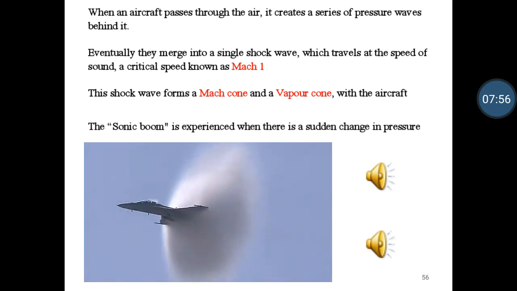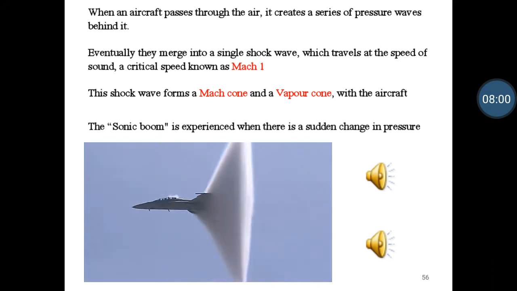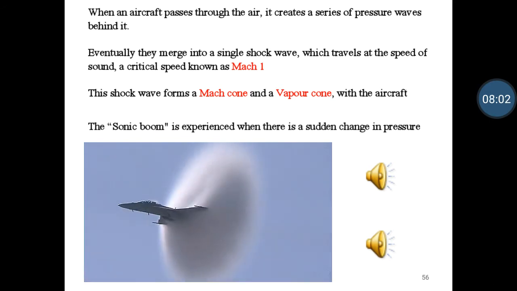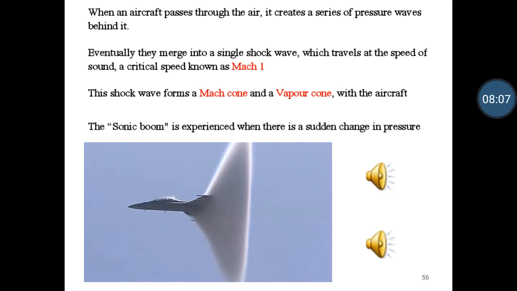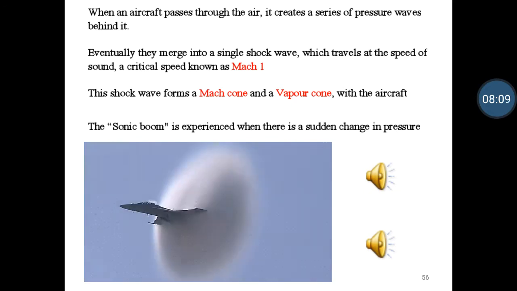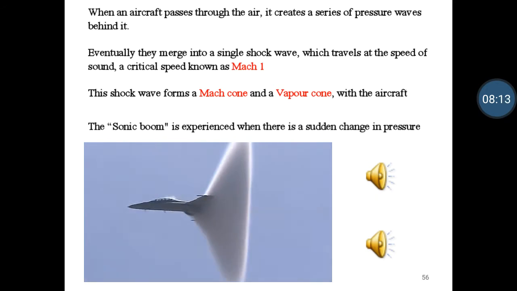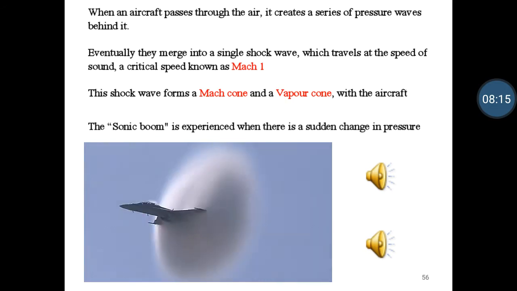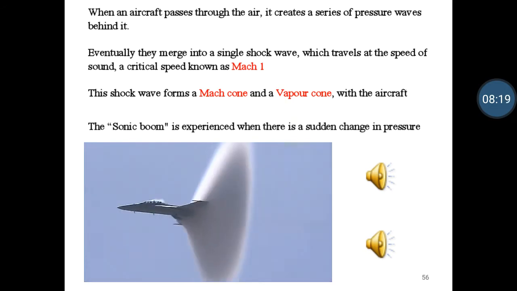What you have just heard is sonic booms in the case of two different aircraft. The sonic boom was heard for a brief moment, for a few seconds. After a few seconds, we cannot hear the sound when the supersonic flow is achieved. So the sonic boom is experienced when there is a sudden change in pressure.